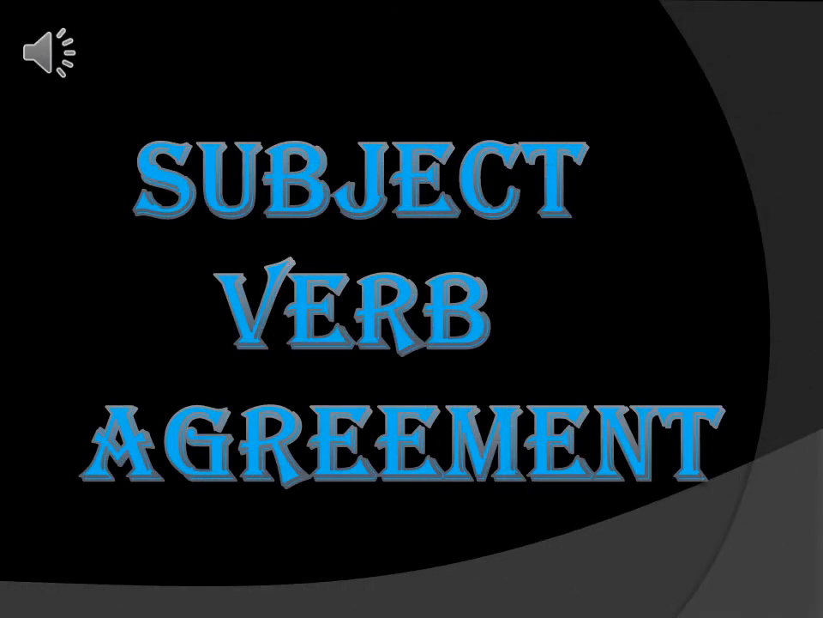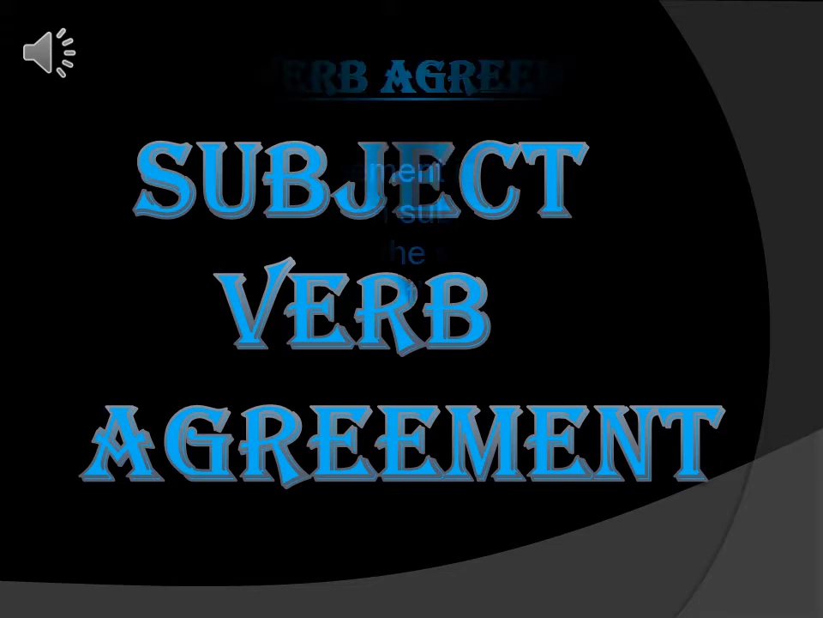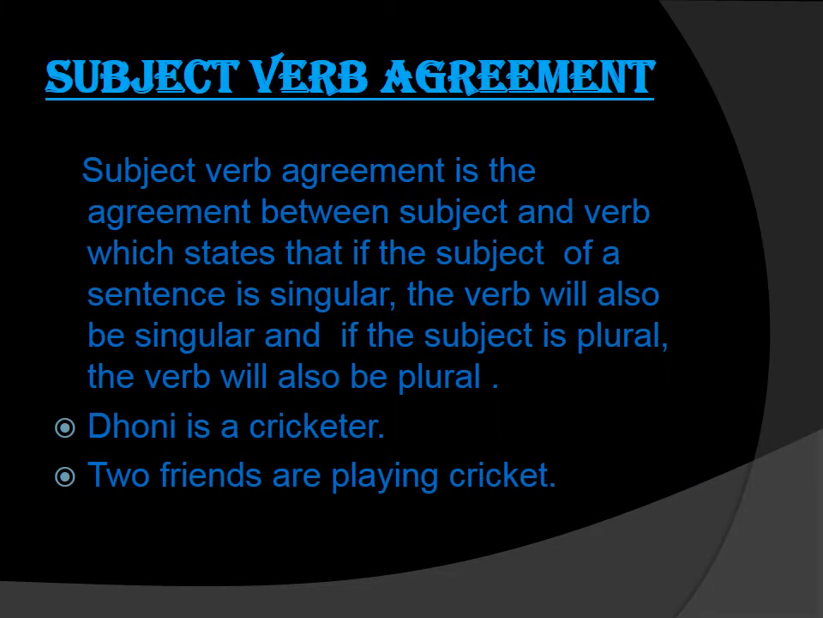Today we will do the topic that is subject verb agreement. Subject verb agreement is the agreement between subject and verb, which states that if the subject of a sentence is singular, then the verb will also be singular, and if the subject is plural, then the verb will also be plural in that kind of sentence.